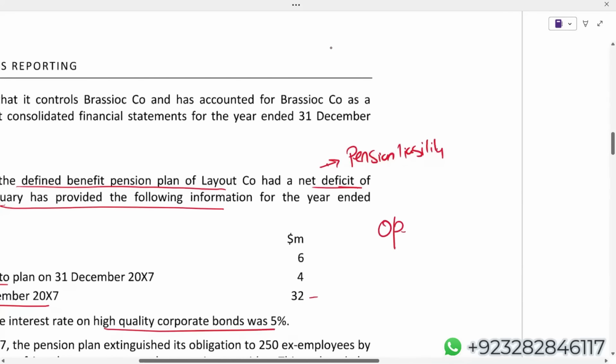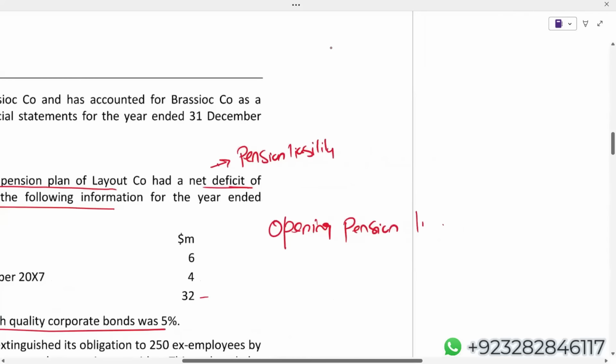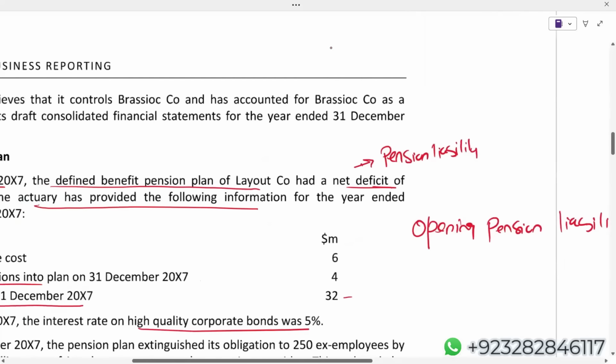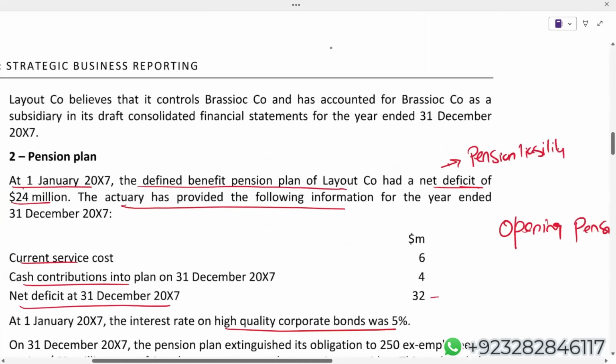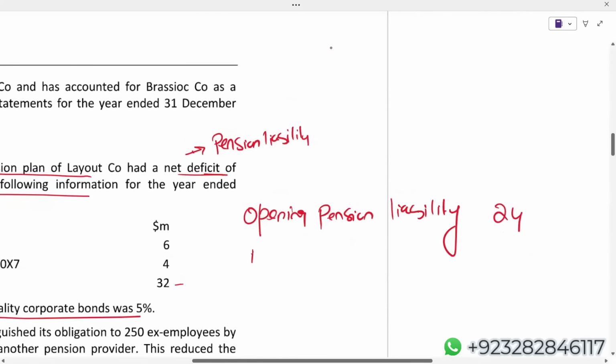Logically, the opening pension liability is 24, and the net interest component will increase your liability.